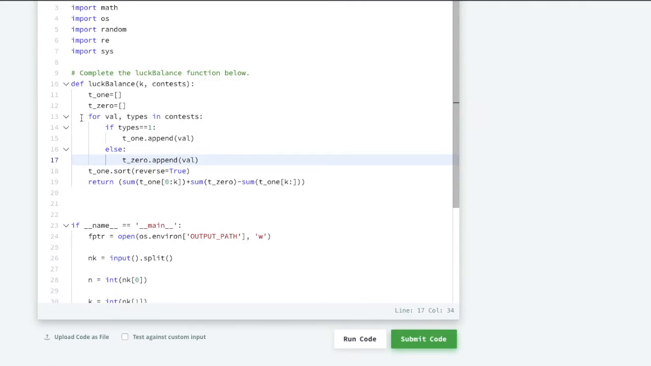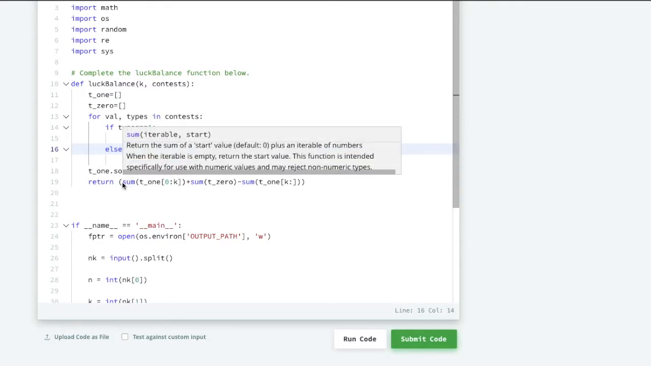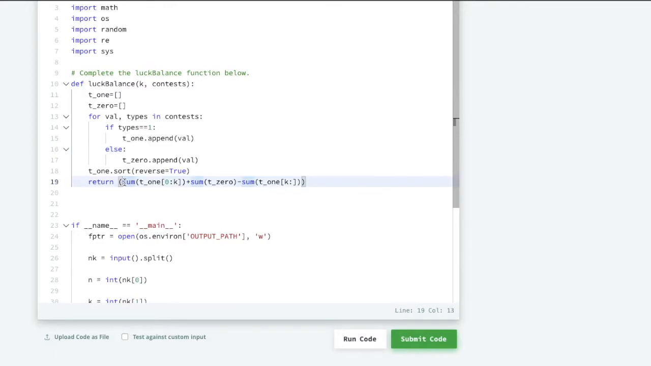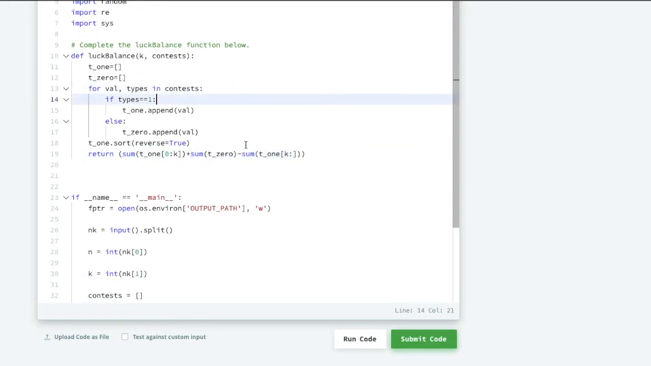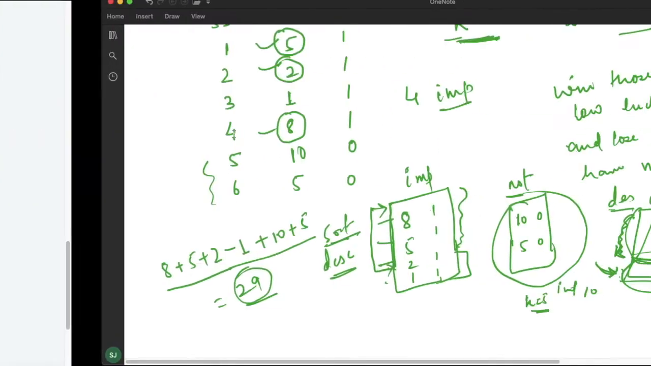So this was the one method in which we have taken the type 1, means important ones, in one list and not important in another list, and for the important one we have sorted in decreasing order, and we have taken the value up to k. Till k we have added the value, and we have added all the values of the not important ones, and we have subtracted the values after k. So this was one method. So let us try to solve it another way.